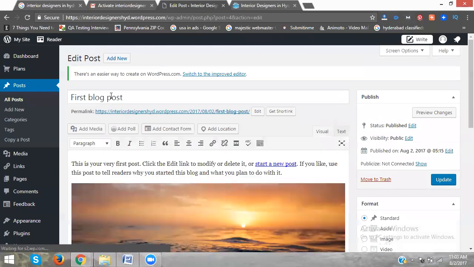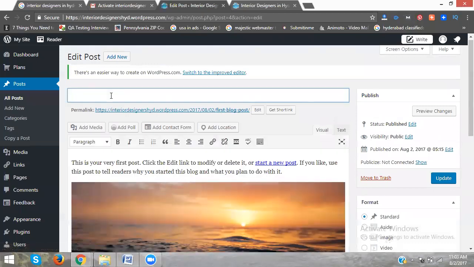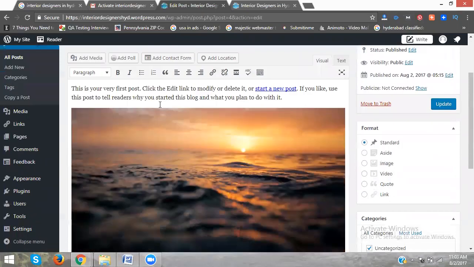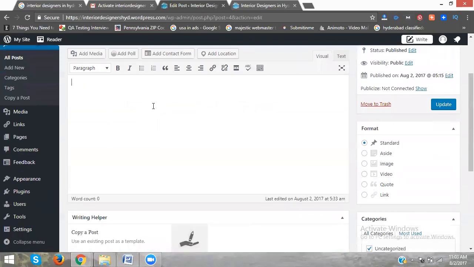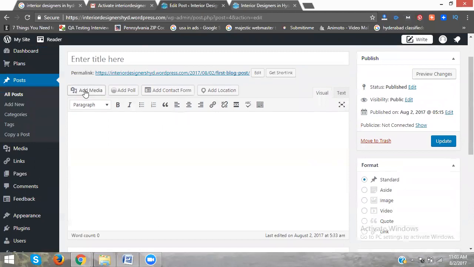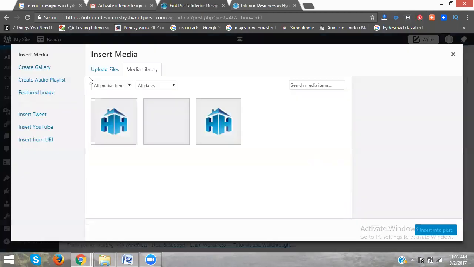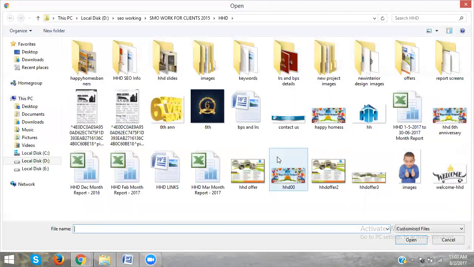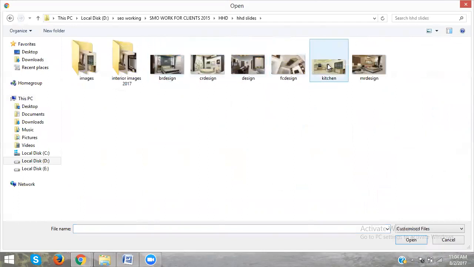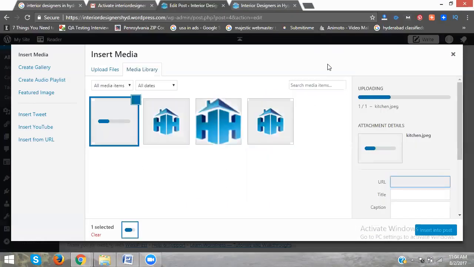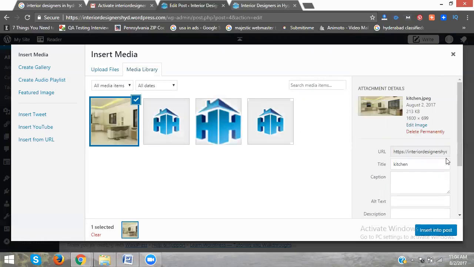So here, the first blog post is there. Remove this one. Now here, if you add an image, it will be called add media. For every image that you are writing, one is called alt text and the other title text. You write down interior designers.